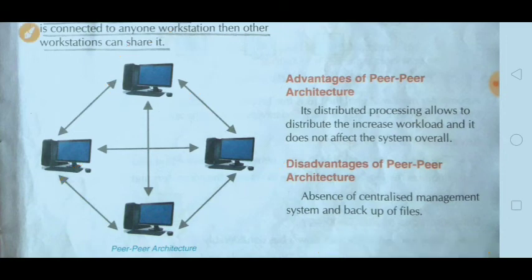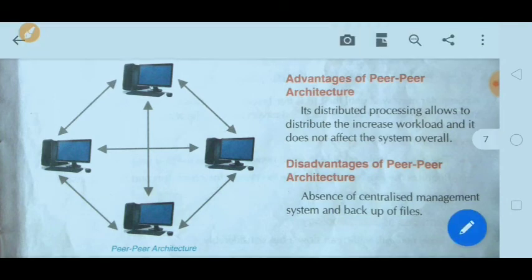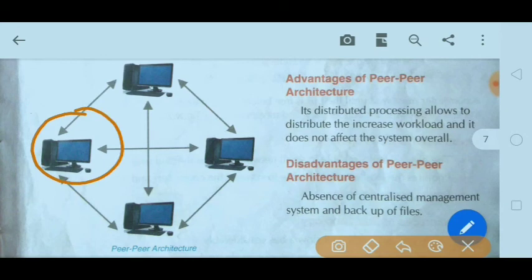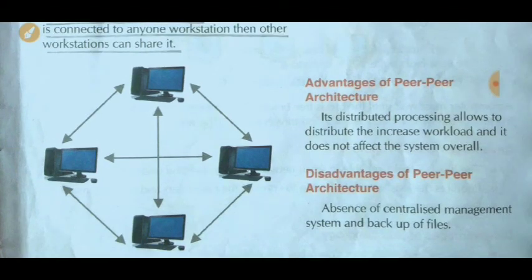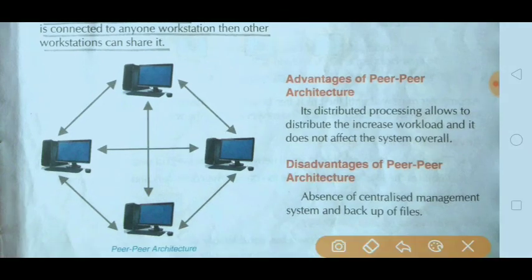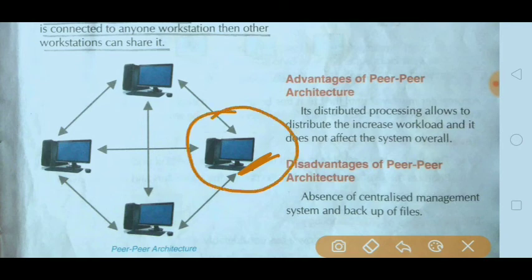Similarly, the next one, see this, the next system is connected with this system and this system. It means one system is connected with all the others. Clear? Suppose I want to connect a printer with this system, then the remaining computers which are connected with this system can share the printer. Is it clear?